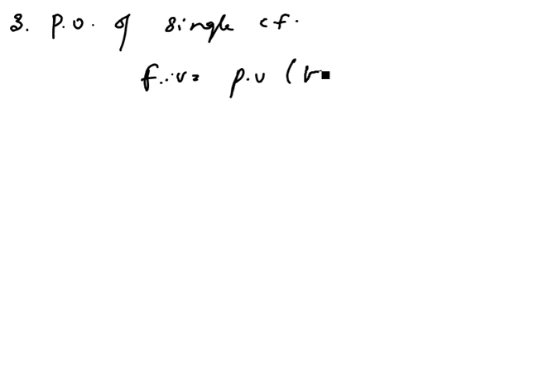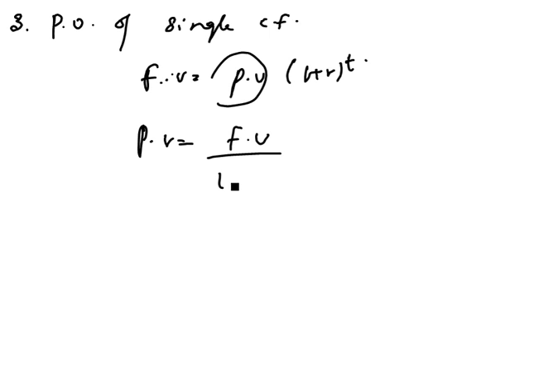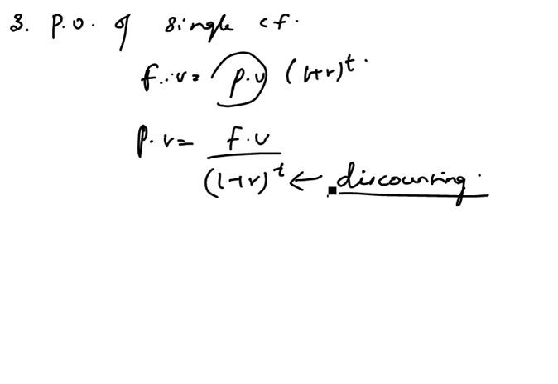Now let's see how to calculate the present value of a single cash flow. So we already know, right, future value equals the present value into 1 plus r to the power of t. So now this present value is simply calculated by present value equals future value divided by 1 plus r to the power of t. So this is actually discounting it. Whatever amount is there in the numerator, it is discounted by this factor. That is why it is called discounting rate.